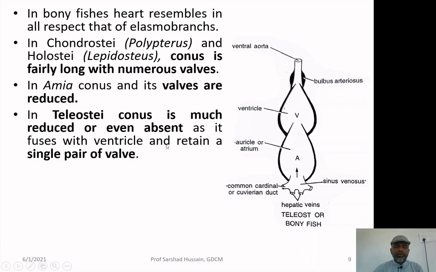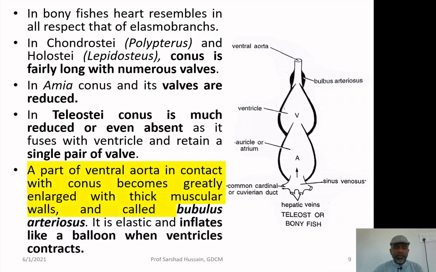It fuses with the ventricle and retains a single pair of valves. So it will not have so many pairs of valves as we have seen in Polypterus and Lepidosteus. Now, a part of the ventral aorta in contact with the conus becomes greatly enlarged with a thick muscular wall, called the bulbus arteriosus. The conus arteriosus is called the bulbus arteriosus when its wall is greatly thickened, as shown over there.